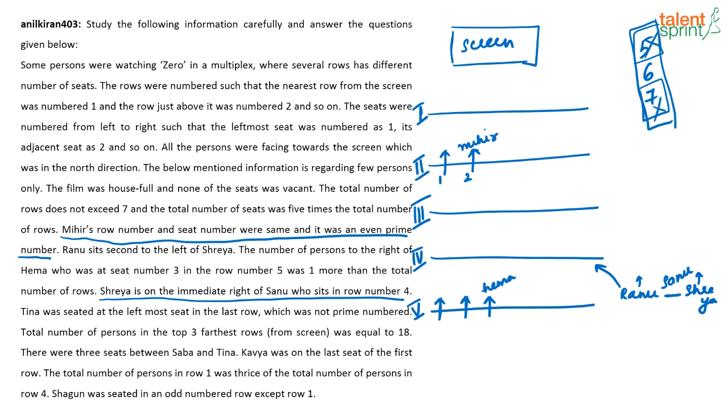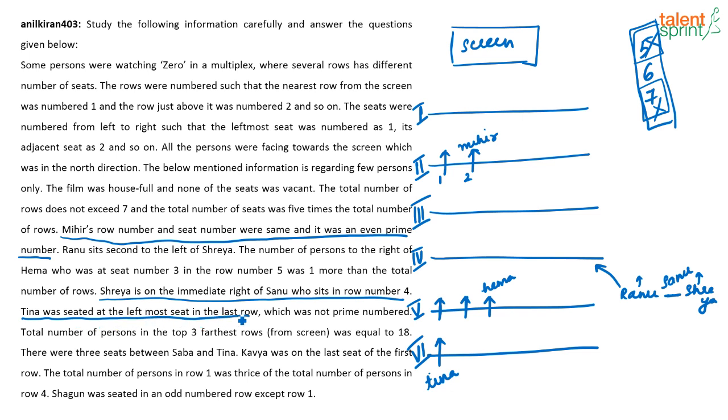The last row cannot be a prime number. So how many rows are there? Finally there are 6 rows. So it can't be 5 or 7, it has to be 6. So in the 6th row, in this corner, who is sitting? Tina is sitting.